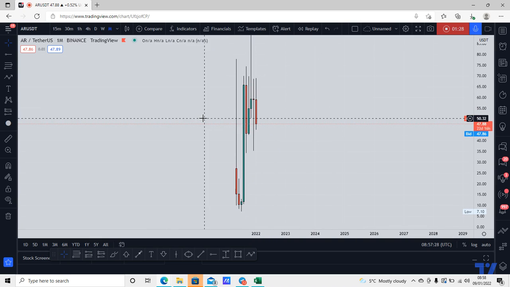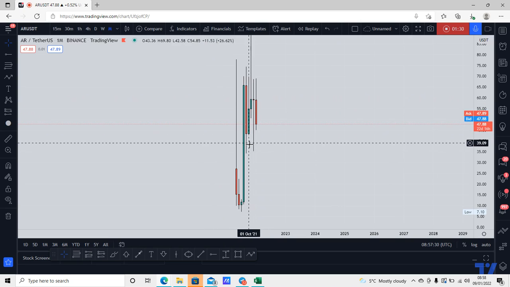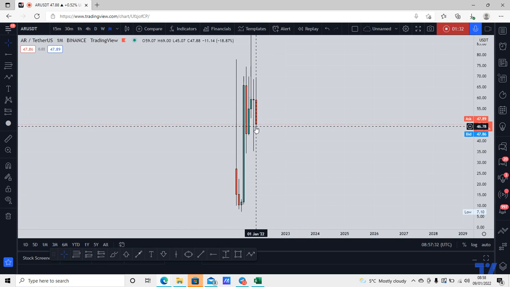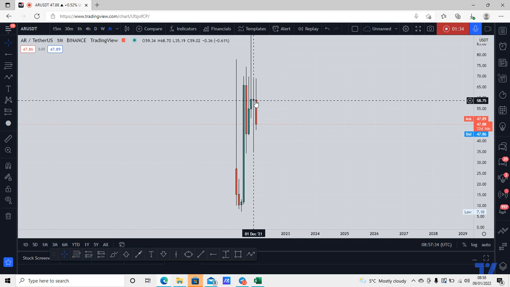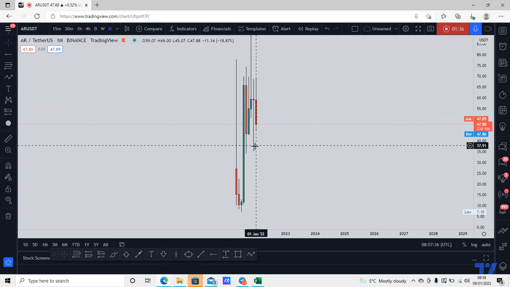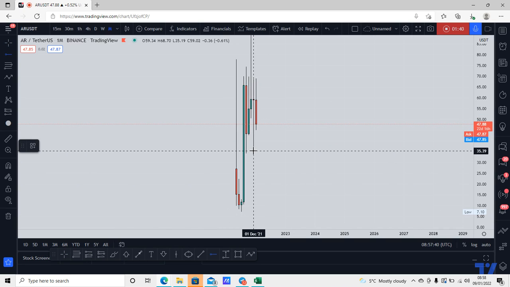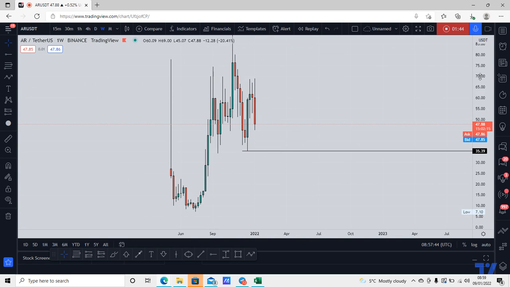Now, as you all know, if you follow our videos, when a candle closes in this manner, you can expect the next candles to fill in the wick. And that's exactly what the current monthly candle is doing. It is filling in this wick. So we have the low of the wick. Let's just identify that here. Now dropping down to the weekly time frame.